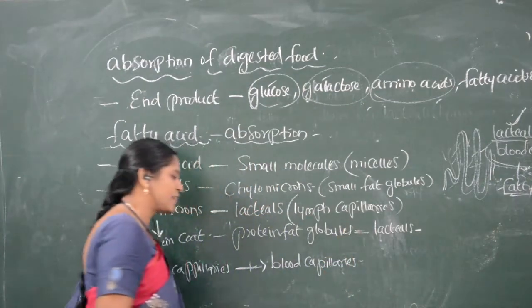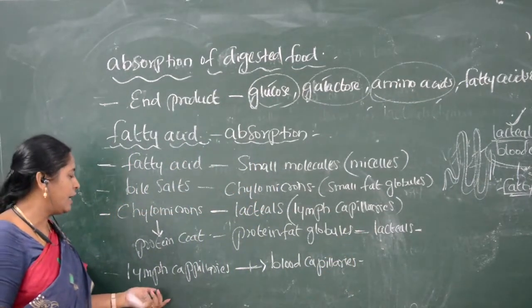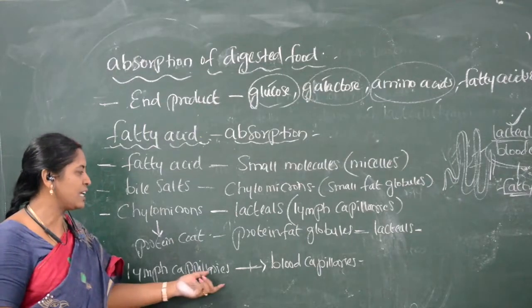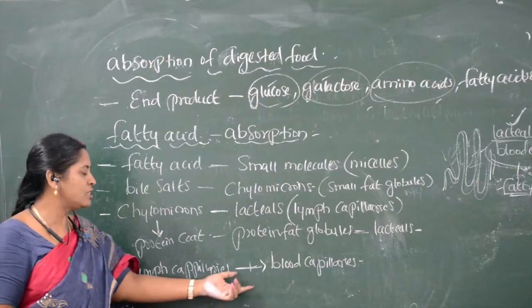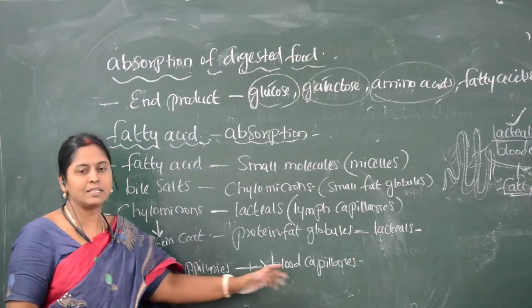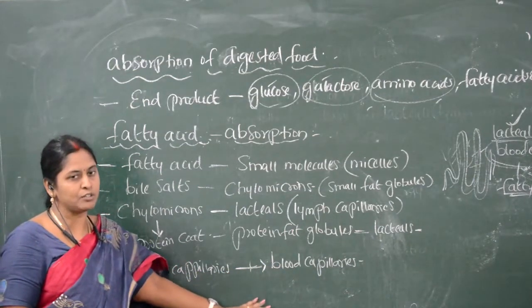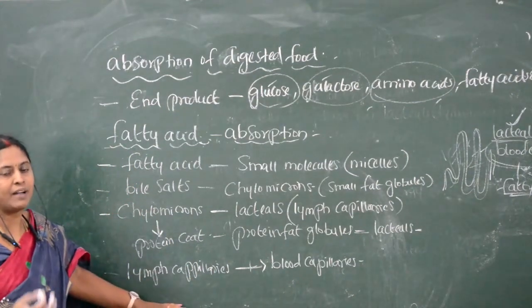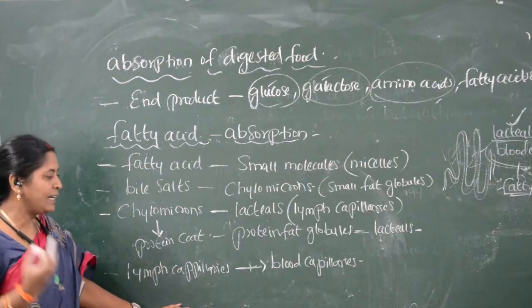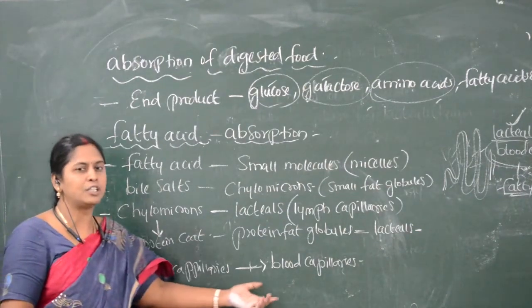Very important bit, children: lymph capillaries which consist of chylomicrons transport these fat molecules into the blood capillaries. If the lymph capillaries just hold the fat globules, no use. But energy has to be liberated, which means it must enter the blood.